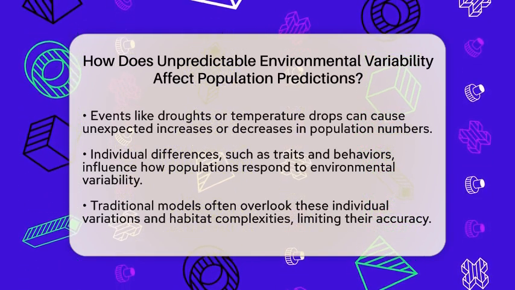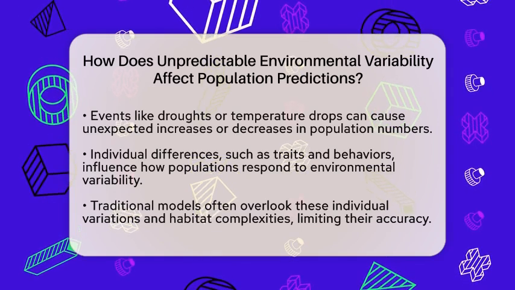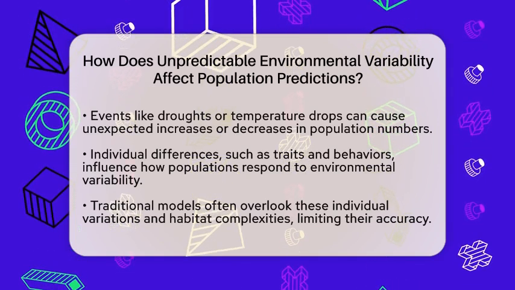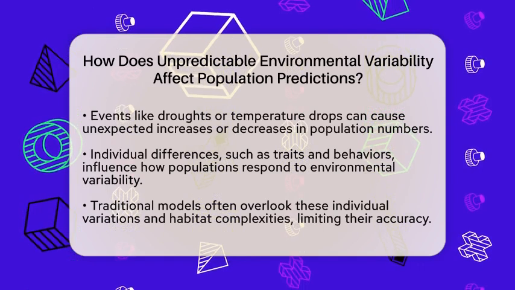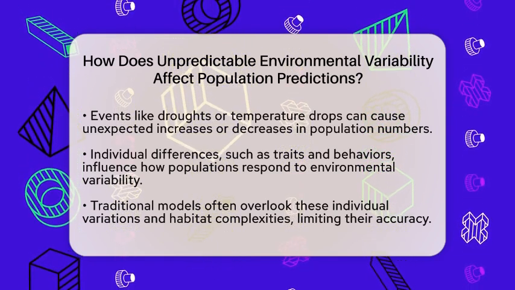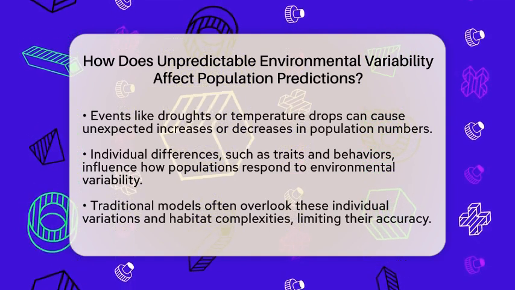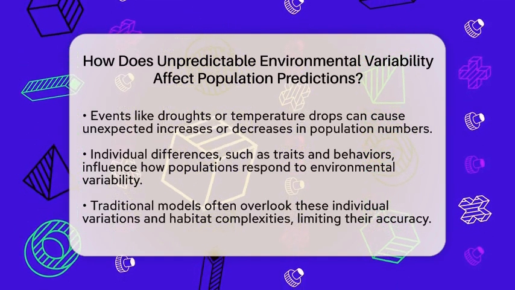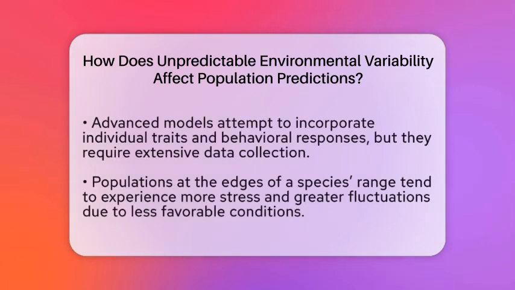Traditional models often look at average conditions, but they miss these individual differences and the complexity of habitats. More advanced models try to include how individual traits and behaviors change in response to the environment. These models aim to connect what happens at the level of single organisms to the overall population. But building these models requires lots of detailed data, which can be hard to gather.